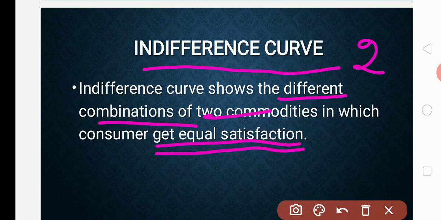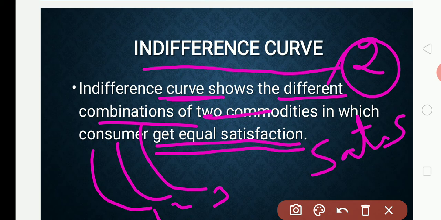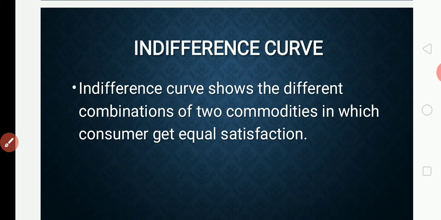We are going to represent our satisfaction in the form of a curve, and in the form of a curve we are going to rank and order. For example, these lines tell us this is first, 2 and 3. Like that we rank, and we consume two commodities and see how we get satisfaction. That is explained with the help of an indifference curve.